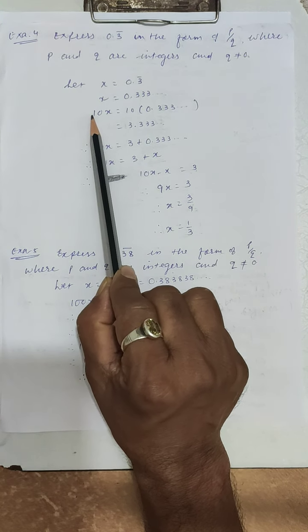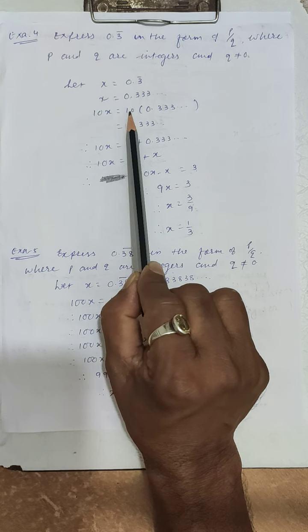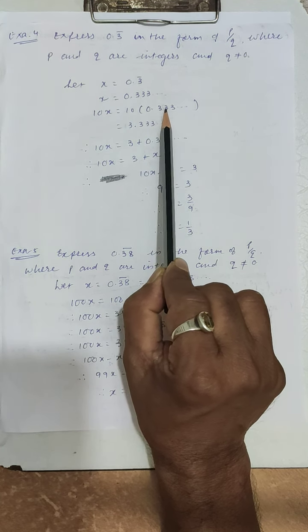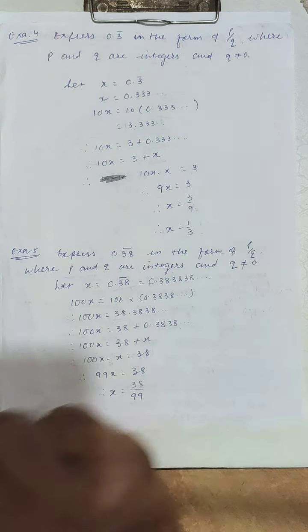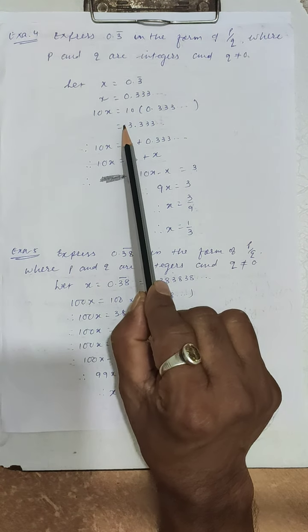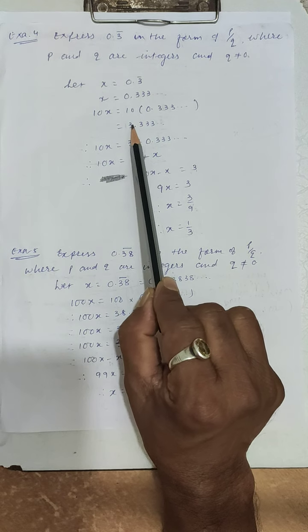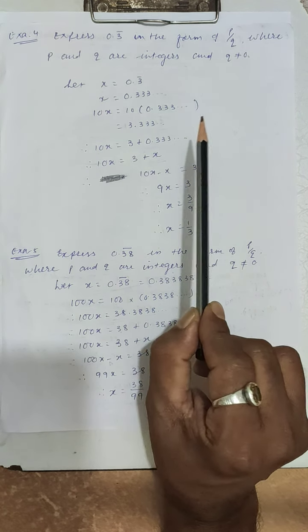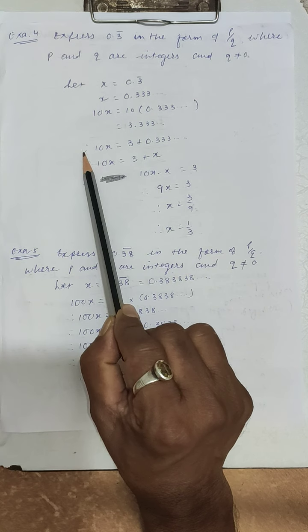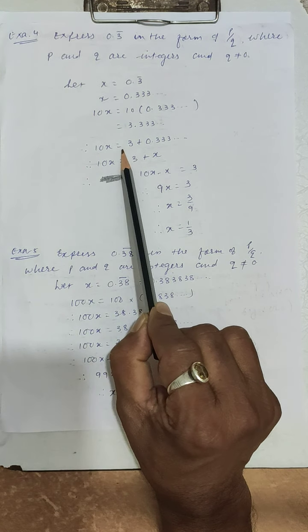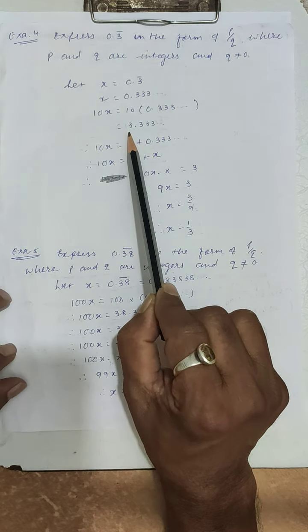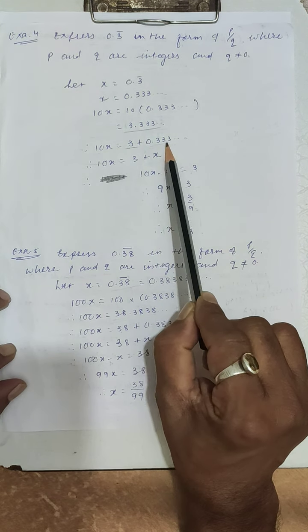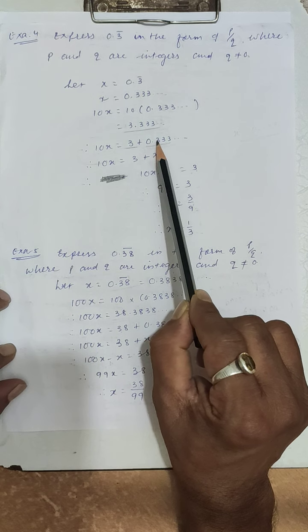So 10x equals 10 into 0.333 and so on, which equals 3.333 and so on. Therefore 10x equals 3, and the remaining terms are 0.333.